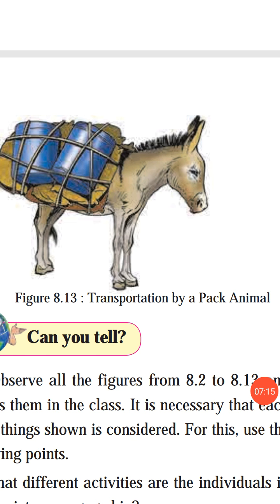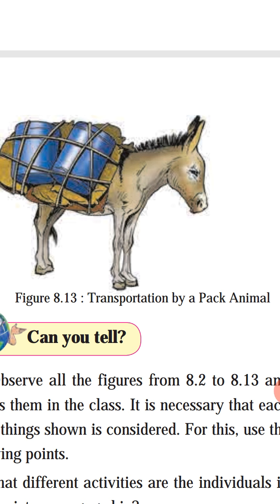And the last figure, number 8.13, you can see transportation by a pack animal. Many times animals were used to transport goods from one place to another. So there is a use of animals also. Animal is also a natural resource, right?